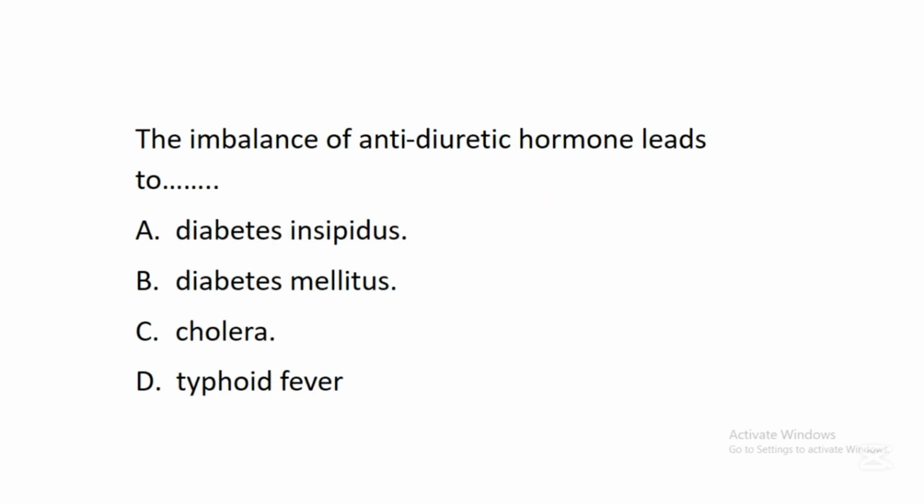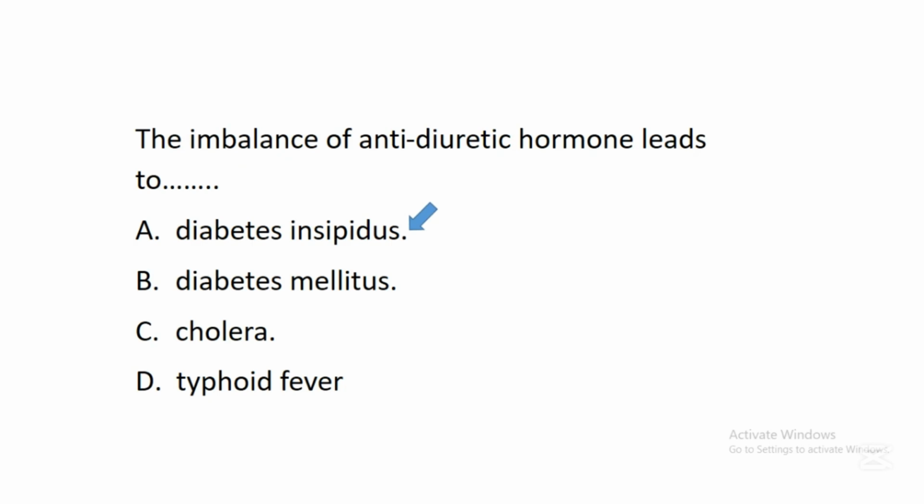The next question says, the imbalance of antidiuretic hormone leads to dash. A. Diabetes insipidus. B. Diabetes mellitus. C. Cholera. D. Typhoid fever. In this question, the correct answer is A. Diabetes insipidus. There is a hormone known as antidiuretic hormone.